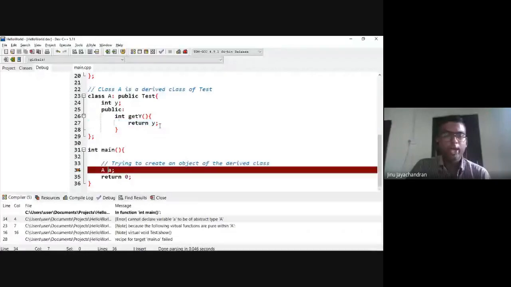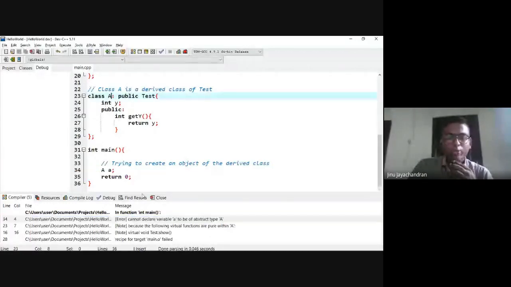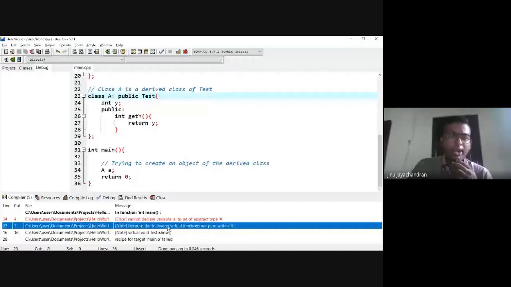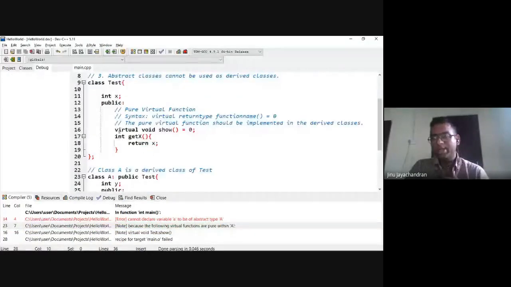Okay, it says cannot declare variable a to be of abstract type A because the following functions are pure within A. It says it because you haven't defined this function inside the class A.